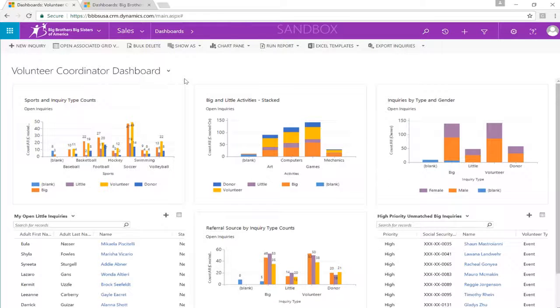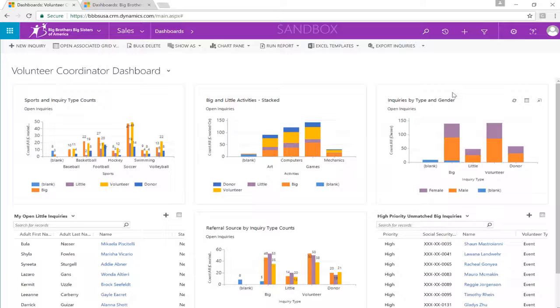Okay, so here we are within our Perspective Dynamics 365 solution for Big Brothers Big Sisters of America. As you can see, I've taken on the role of a volunteer coordinator, and this is my dashboard that I might see. Here you can see some charts specific to my role, such as a sports and inquiry type counts, where it's counting the number of inquiries that come in based on the sport or inquiry that the big or little is interested in. Here I can see the big and little activities chart, which is showing what these bigs and littles are engaged in when they're out in the field.